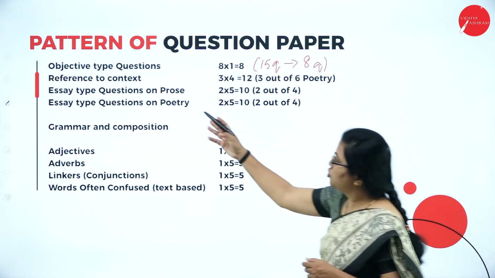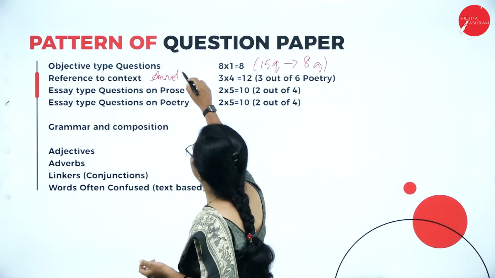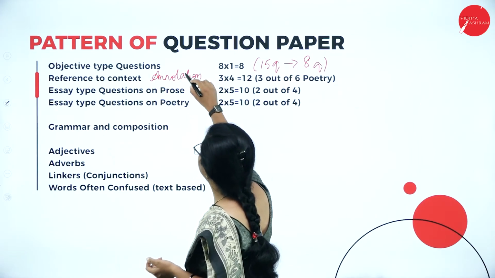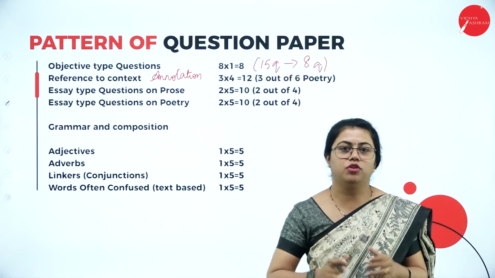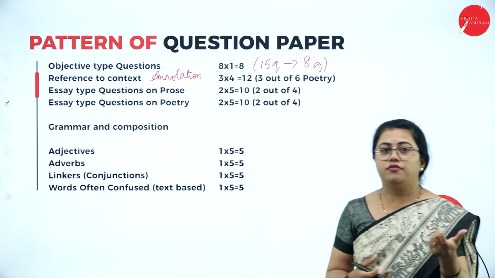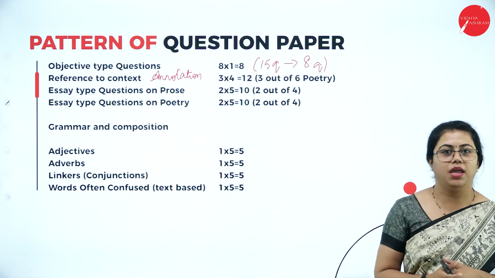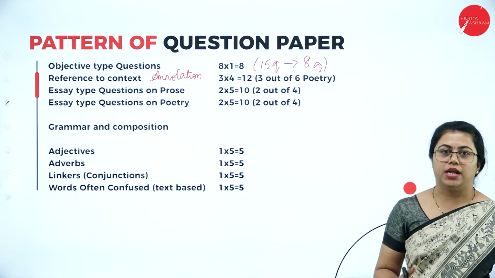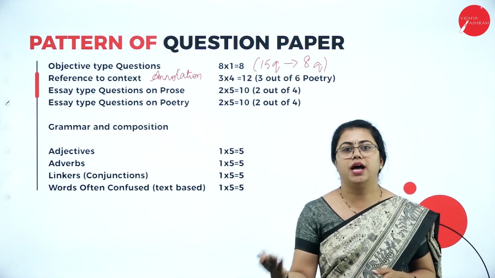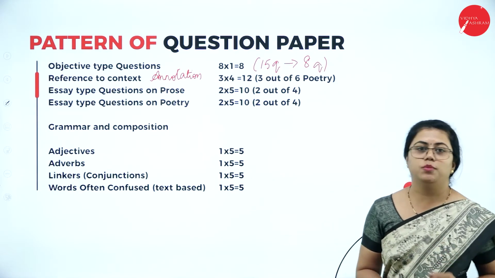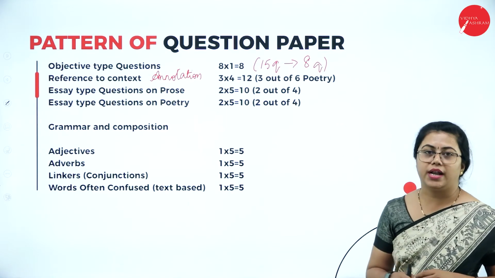Reference to context is also known as annotation. The university will be giving you some sentences, maybe from the prose part wherein it involves a dialogue, or from poetry, where from each poem they might choose 1 or 2 stanzas and ask you to write about that. Who said this to whom, in which context is it used. So this way they ask you to write about it. You might have already attempted such questions.